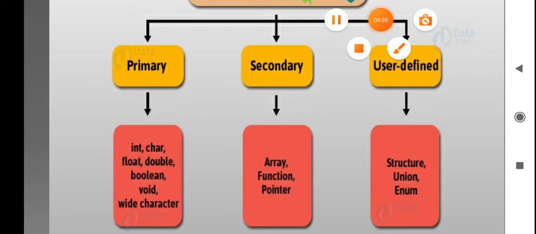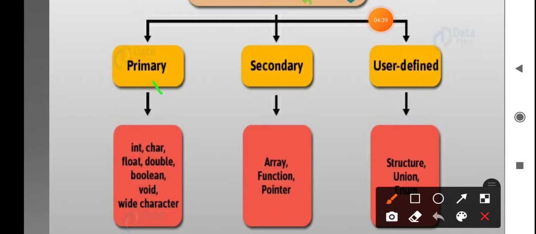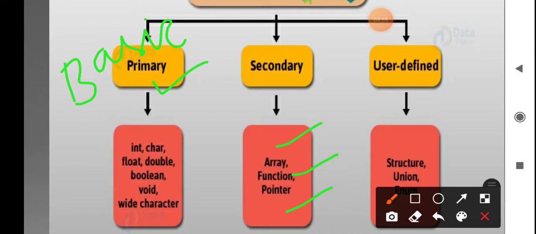So the first one is primary, which means the basic data type. The second one is the C++ derived data type, that is arrays, functions and pointers. So the second one is called derived data type.